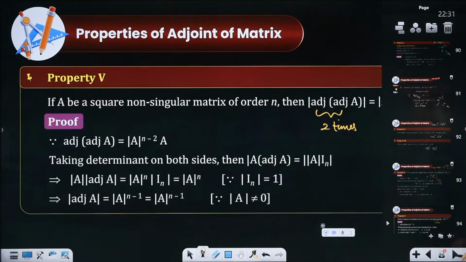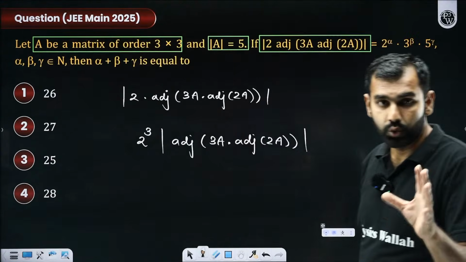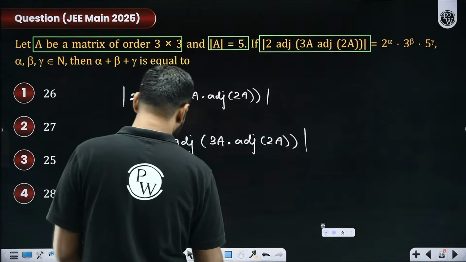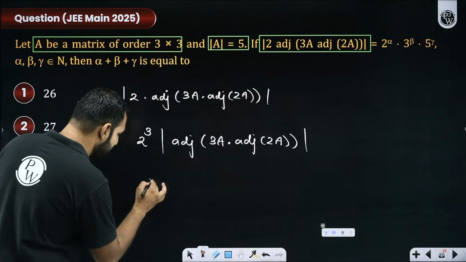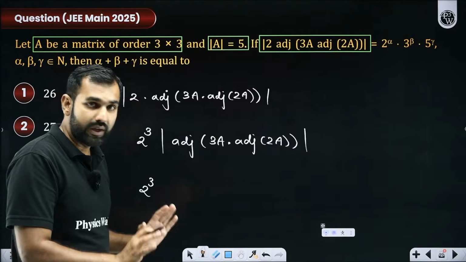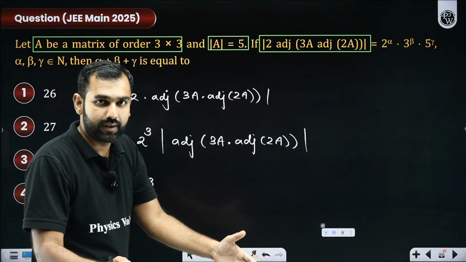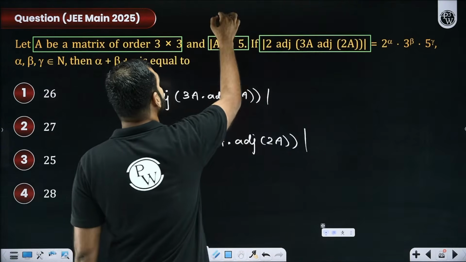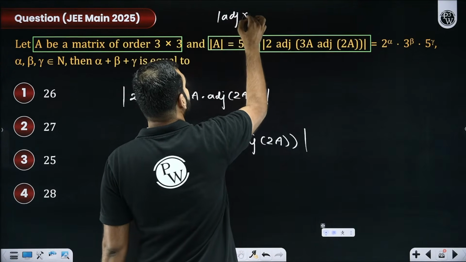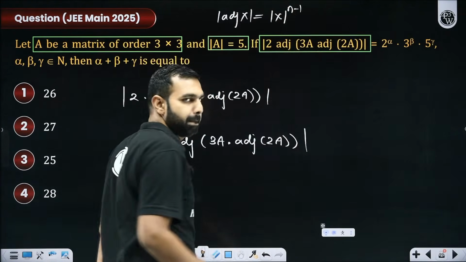So if I get back to the question, I am showing you these properties so that you can revise them. You can use them whenever you see the questions. So here 2 cube stays outside, but adjoint of, let's say this is a matrix. Adjoint of a matrix, if you are taking its determinant, then I repeat this property, determinant of adjoint of a matrix is always determinant of that matrix raised to the power n minus 1.